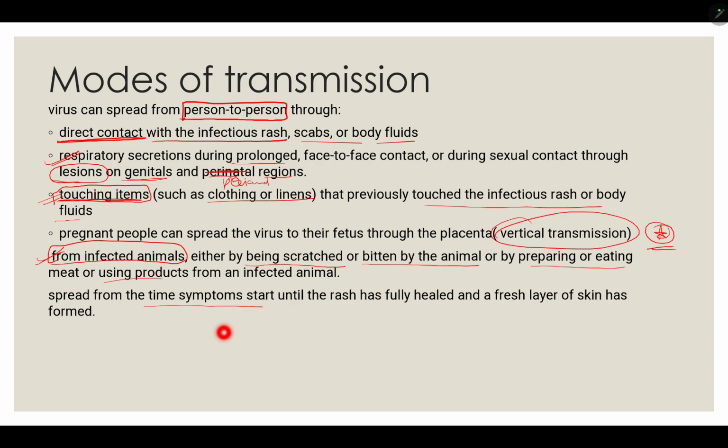It spreads from the time symptoms start, that is when the fever starts, until the rash has fully healed and a fresh layer of skin has formed.